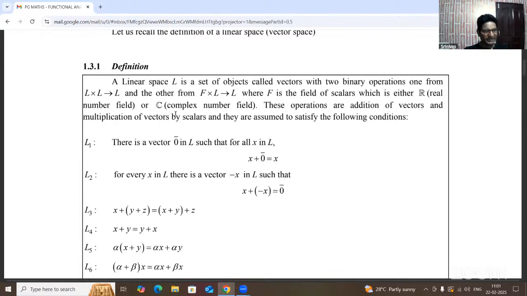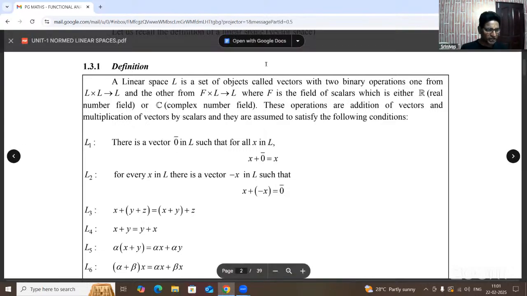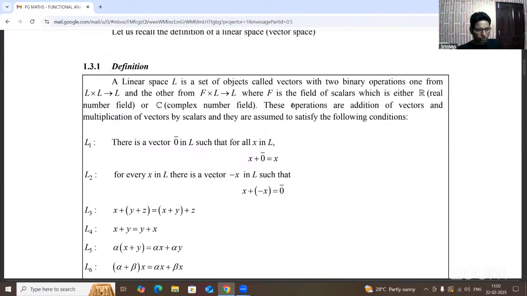If you take the real numbers, it is the real number field; if you take the complex numbers, it is called the complex number field. Now these operations, vector addition and scalar multiplication on the vectors and scalars, make it a linear space.